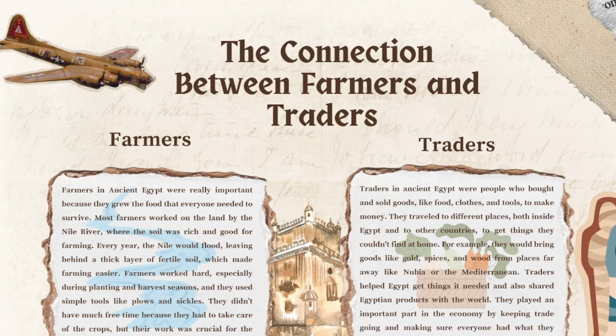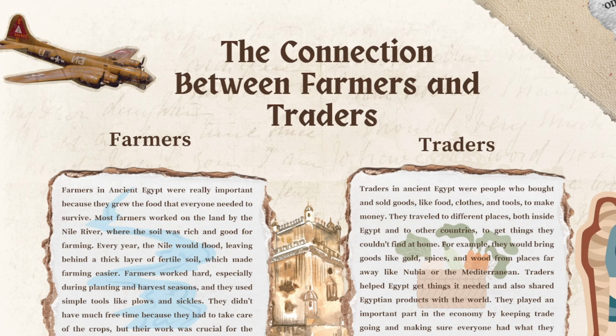Farmers in ancient Egypt were really important because they grew the food that everyone needed to survive. Most farmers worked on the land by the Nile River, where the soil was rich and good for farming. Every year, the Nile would flood, leaving behind a thick layer of fertile soil, which made farming easier. Farmers worked hard, especially during planting and harvest seasons, and they used simple tools like plows and sickles. They didn't have much free time because they had to take care of the crops, but their work was crucial for the whole society to thrive.